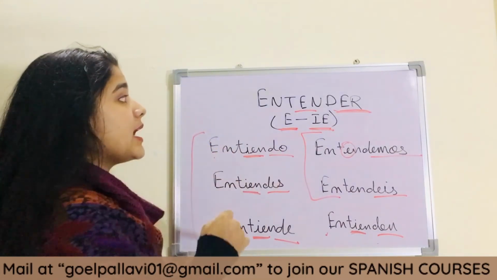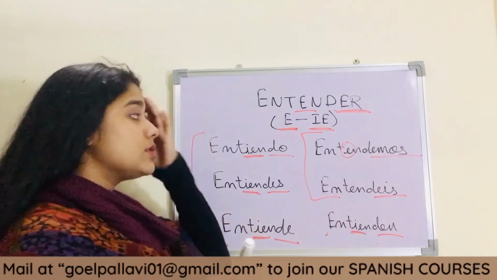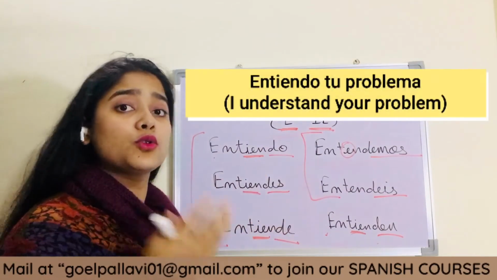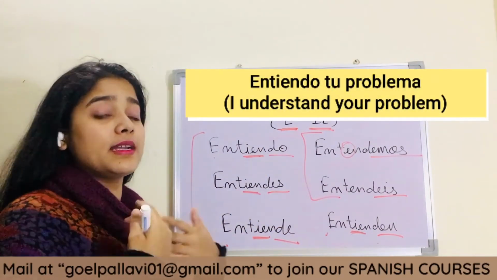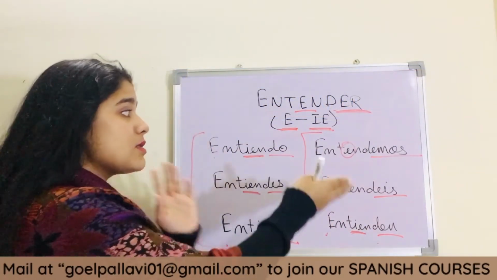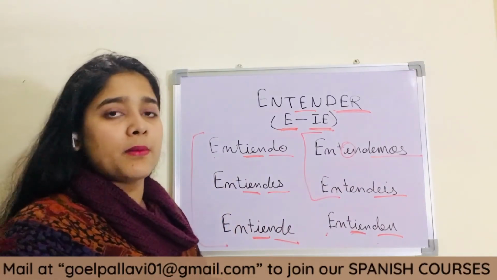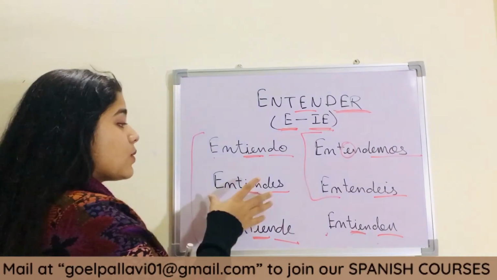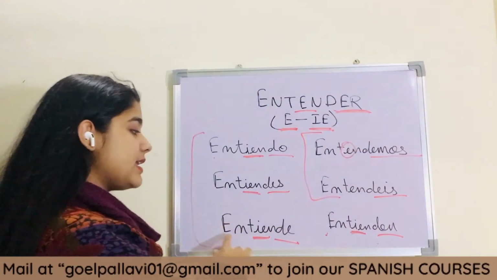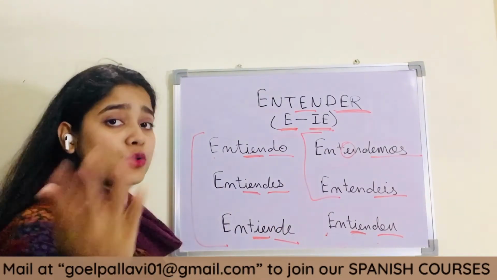First person, entender means to understand. To understand something. So for first person, let's take an example. Entiendo tu problema. I understand your problem. This is the present tense we are learning. Entiendo tu problema. Tú entiendes mi problema, my problem. So you understand my problem. Ella, usted entiende la problema or tu problema.